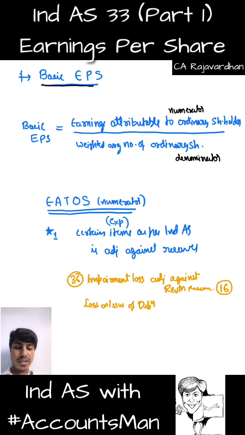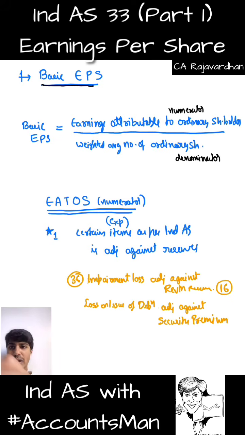If there is any loss on issue of debentures which is adjusted against security premium, then this loss is adjusted against a capital profit, that is security premium. It has not gone through the P&L account. Then what should we do? Such amount of loss on issue of debentures should be adjusted against my profit. Such decreased profit should be taken in computation of basic EPS.